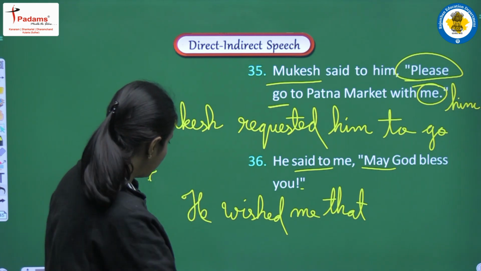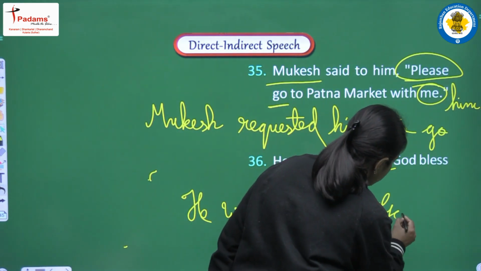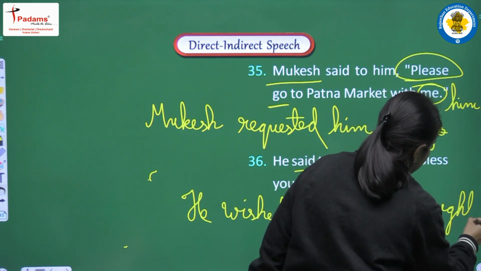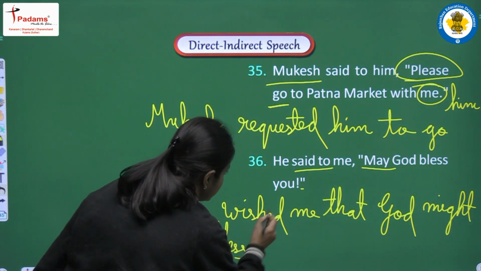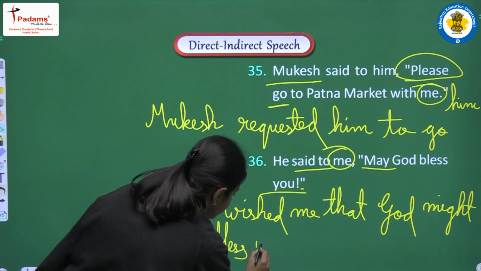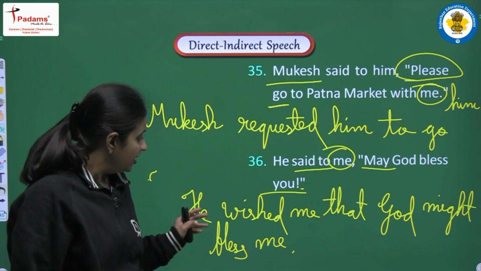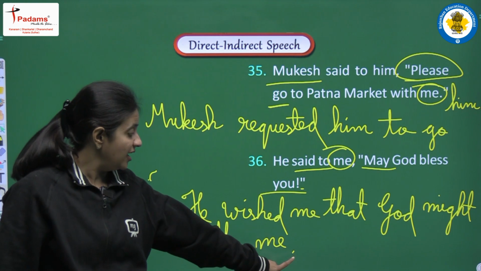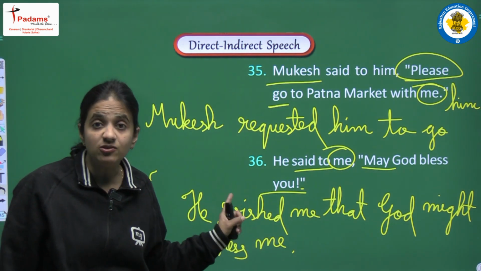Okay, so we are writing that he wished me that God, may will be converted into might, that God might bless you. Second person pronoun will be converted according to me. So we will write me, and the complete sentence will be, he wished me that God might bless me, and full stop at the end of the sentence. So this is the example of optative sentence.